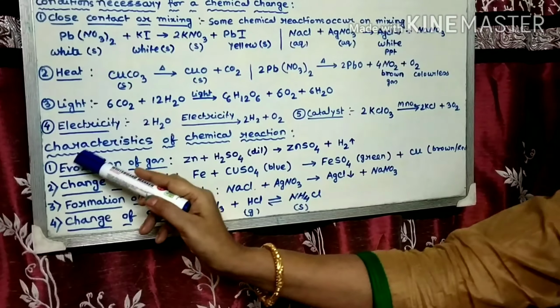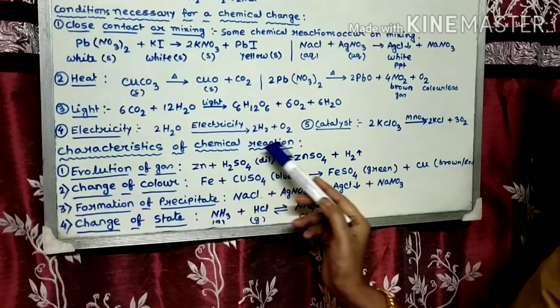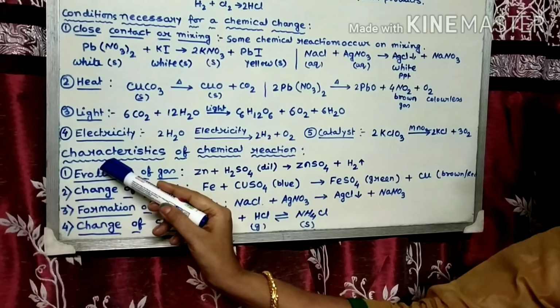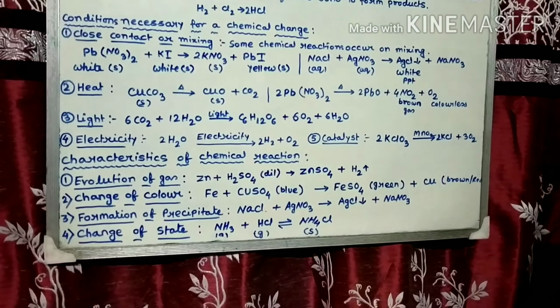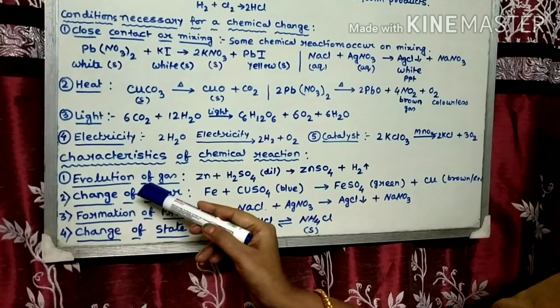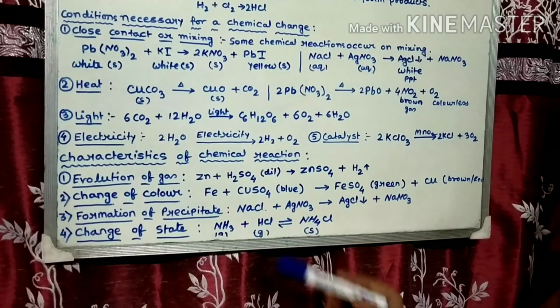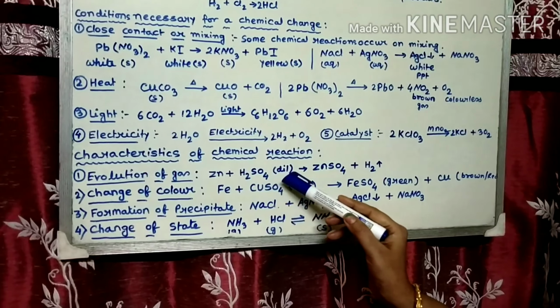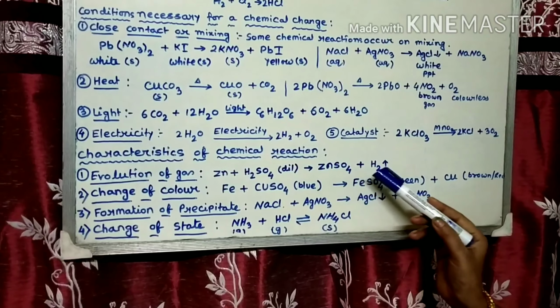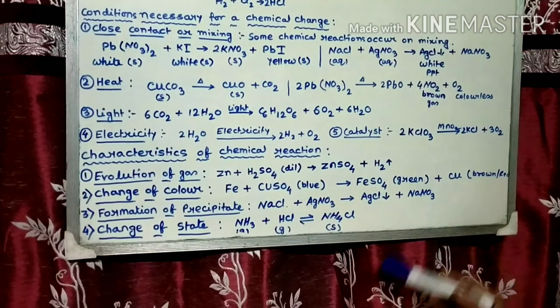Now, characteristics of chemical reaction. Now I will discuss the characteristics of chemical reaction. In some chemical reactions, gas is evolved. When zinc reacts with dilute H2SO4, then hydrogen gas is evolved.